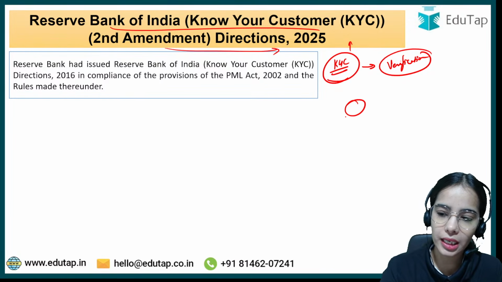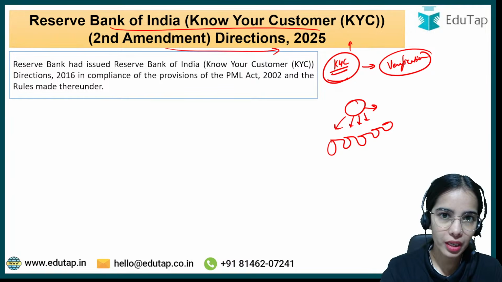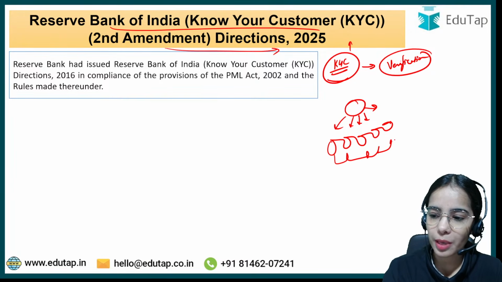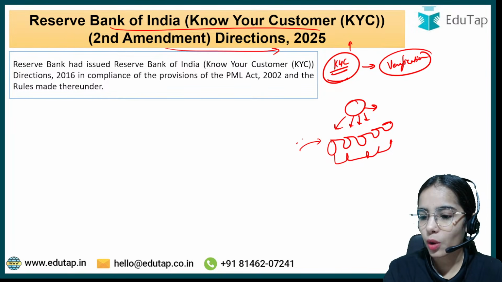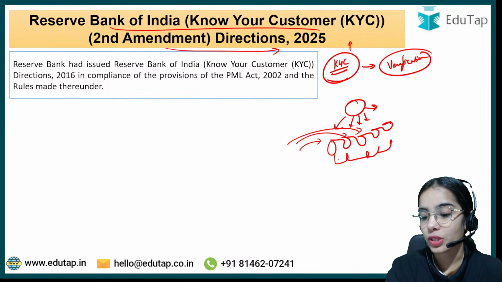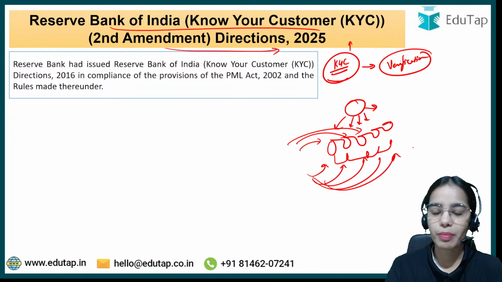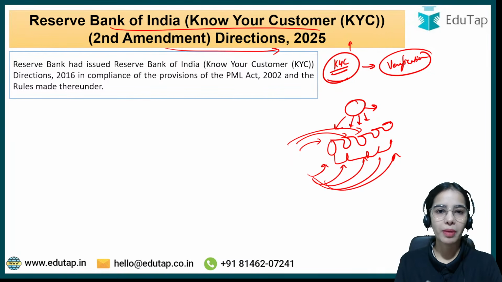Let's say I take the IDs of 5 individuals and I open bank accounts in their names, and there is no verification process. I have just stolen their IDs, and I have opened bank accounts in the names of these 5 individuals. Now I am doing money laundering through these 5 bank accounts. I am sending the black money out and such.